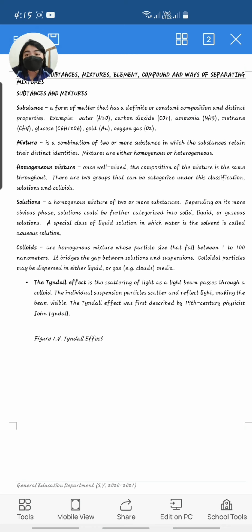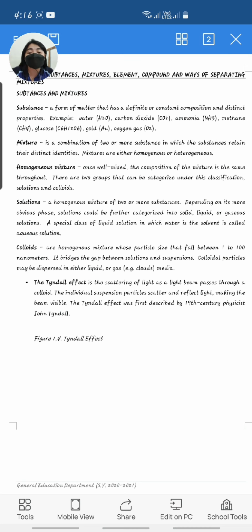Aside from colloids, we also have a process called the Tyndall Effect. The Tyndall Effect is the scattering of light. As a light beam passes through a colloid, the individual suspended particles scatter and reflect light, making the beam visible. The Tyndall Effect was first described in the 18th century by the physicist John Tyndall. So the Tyndall Effect is named after the physicist who discovered it, John Tyndall.